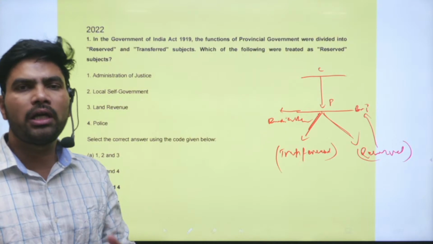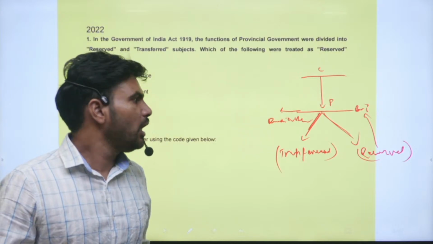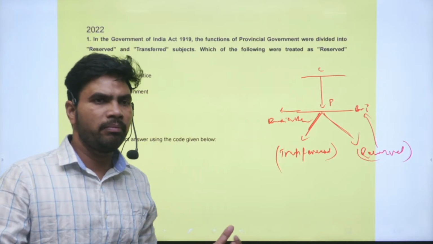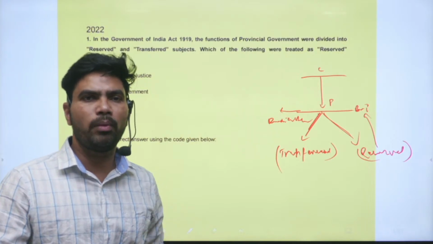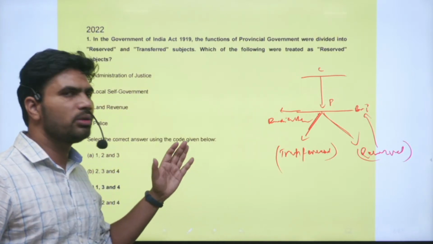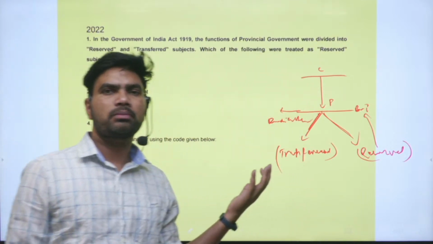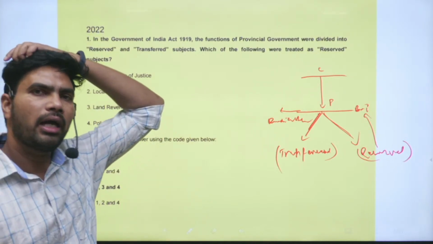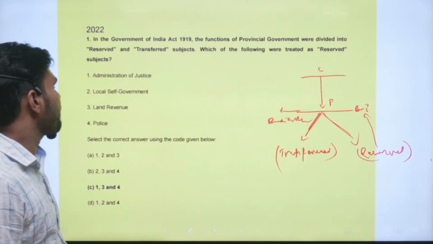Many unimportant areas were transferred to Indians, and the powerful ones, like finance and taxation, the things which are very important and involved with the collection of money, were reserved and retained with the Britishers. This type of system they created was a very big failure, and because of that it was withdrawn by the Government of India Act of 1935. So this system was withdrawn, right?